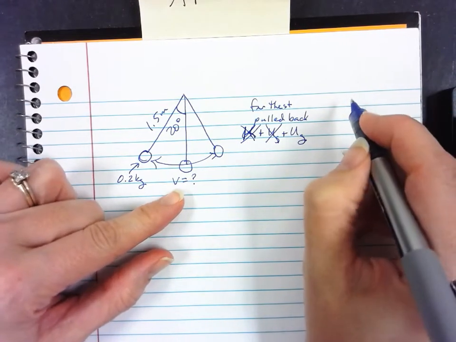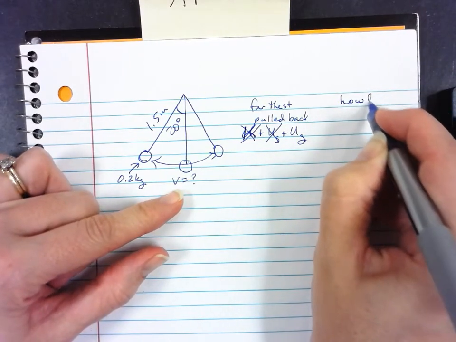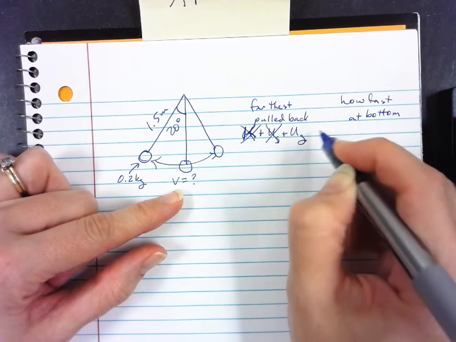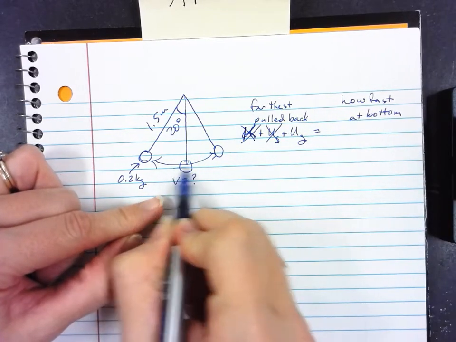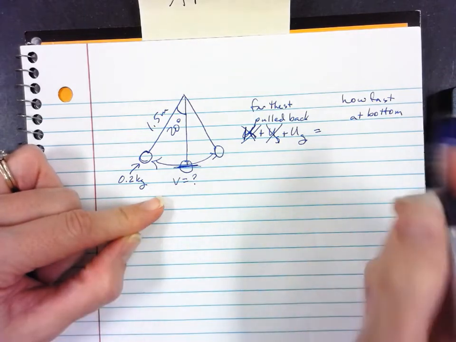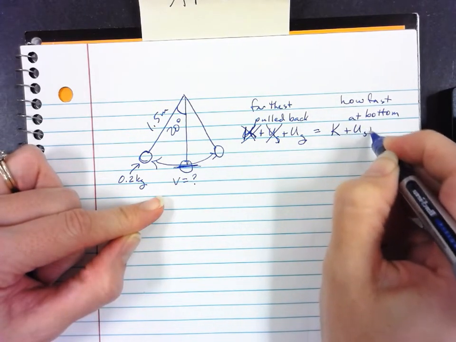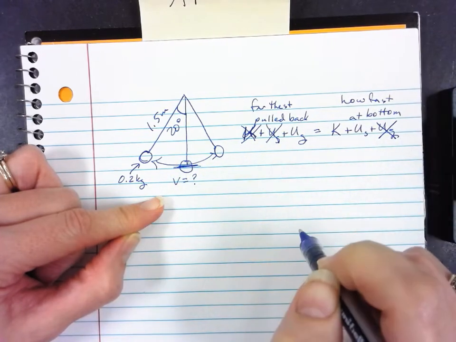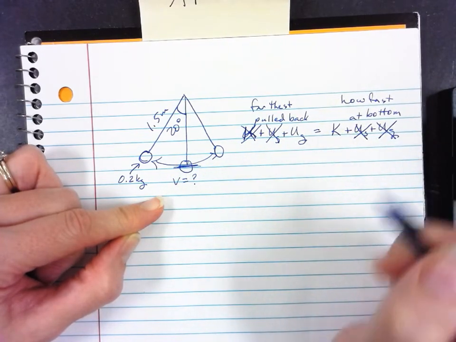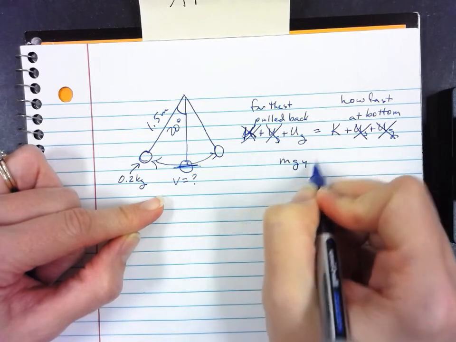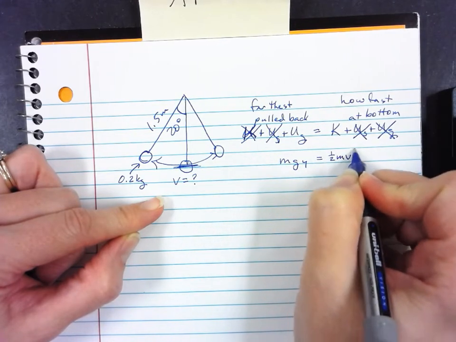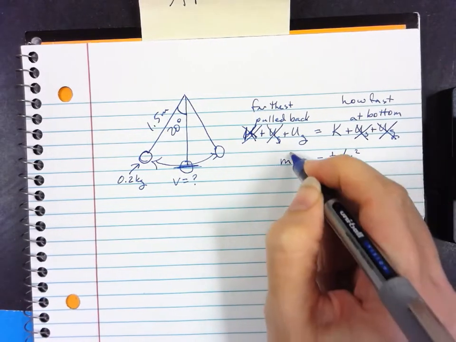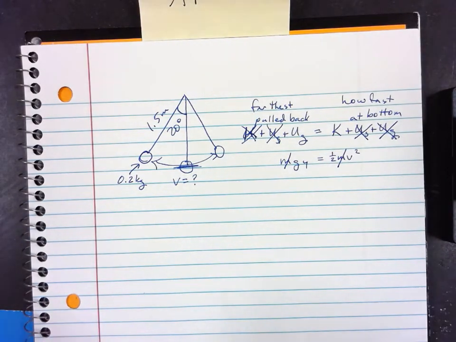And then we're looking for how fast it's going at the bottom. So at the bottom, we're going to set that as our 0 height point. So when we do K plus US plus UG, if I measure my height from there, then there's no potential energy. And of course there's no spring. So this is an MGY equals 1/2 MV squared problem. So I didn't really need to tell you the mass because it cancels out.